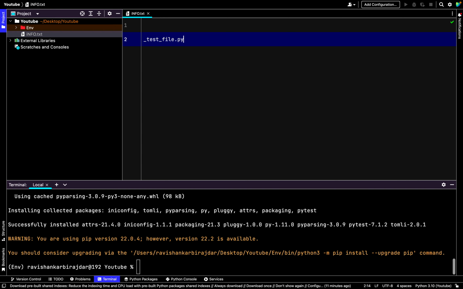Then you can give whatever file name you want. If you are not going to add the prefix test at the start, then you should add it at the end, at least file underscore test dot py. So these two are compulsory: you need to use the prefix before any file.